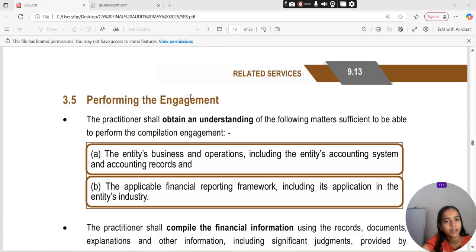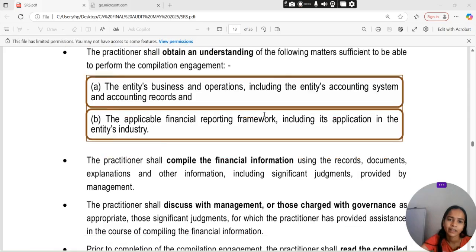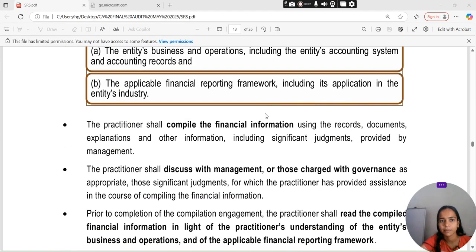Performing the engagement. Perform करनी पड़ेगी हमें engagement. Practitioner obtain करेगा understanding of the following matters sufficient to be able to perform the compilation engagement. Entity का business क्या है, operation क्या है, including entity का accounting system क्या है, accounting records क्या है, applicable financial reporting framework क्या है, including its application and the entity's industry.